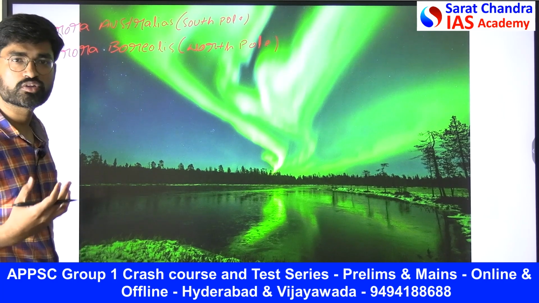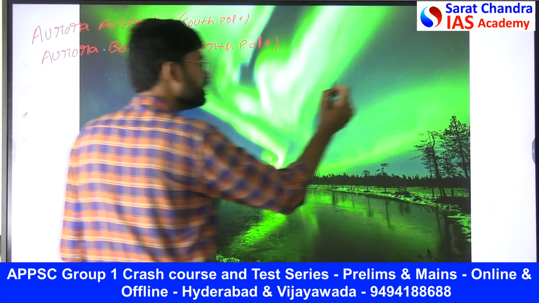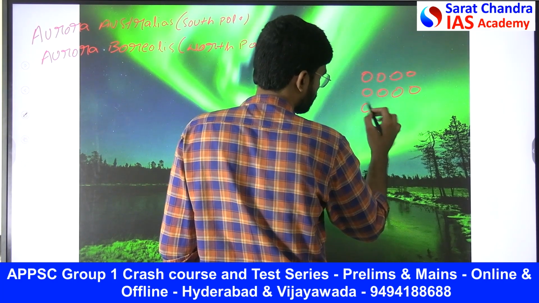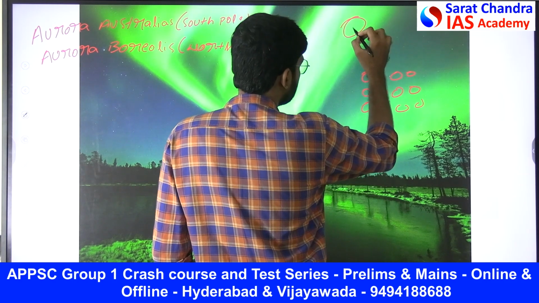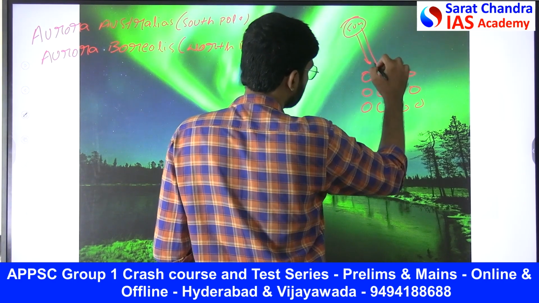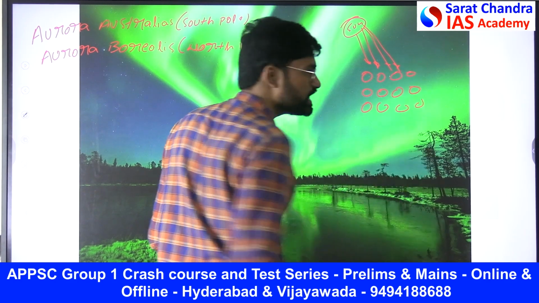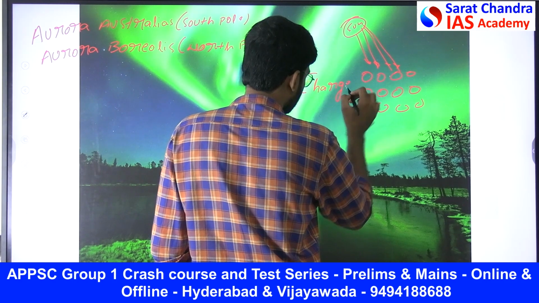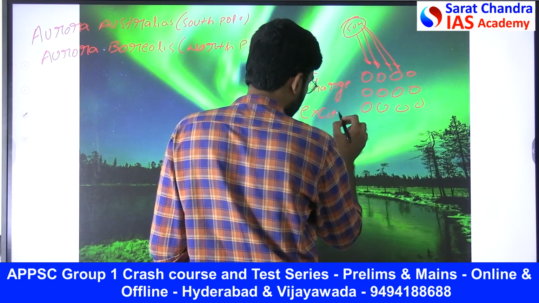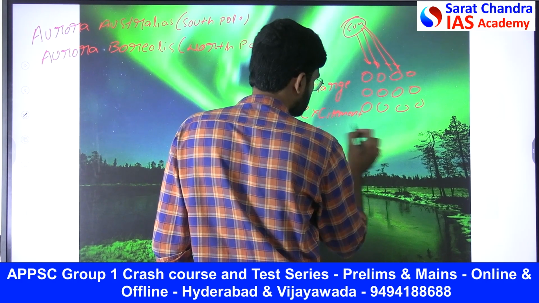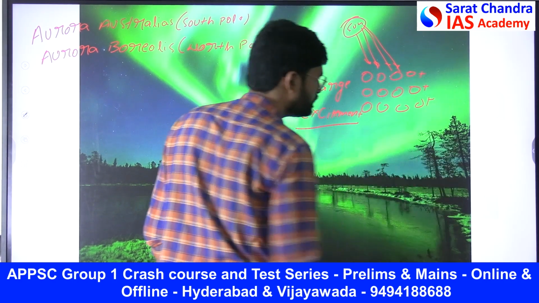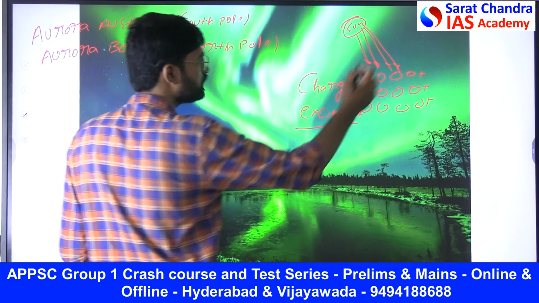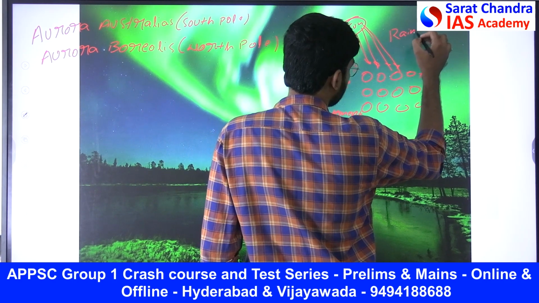Why do auroras get generated? What is the mechanism? Continuously these are small particles, small icy particles or dust particles. So if sun rays try to hit them, there is a charge excitement. There is a charge excitement. So the charged particles go to the excited state. That is why we see that from the sun obviously I get the rainbow colors. I get the rainbow colors.